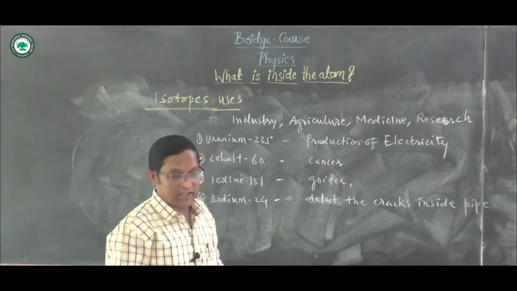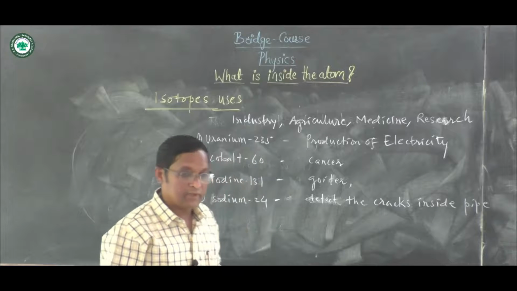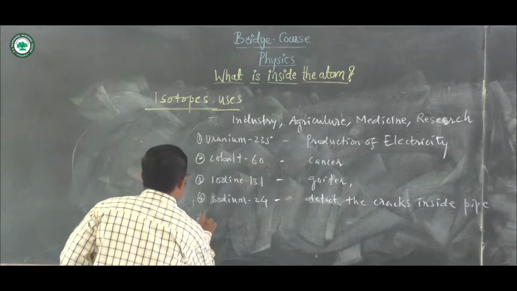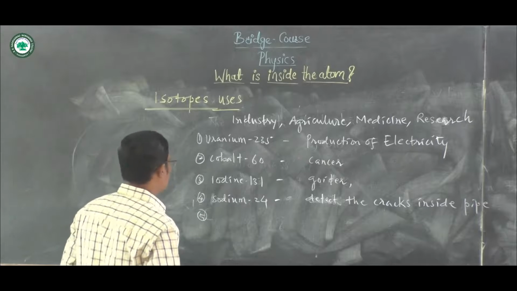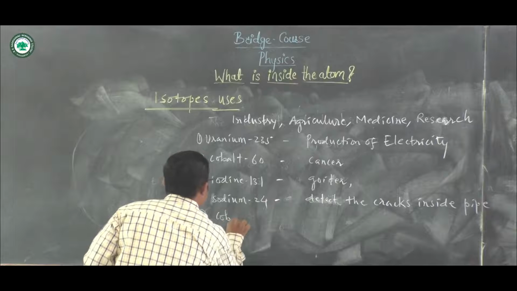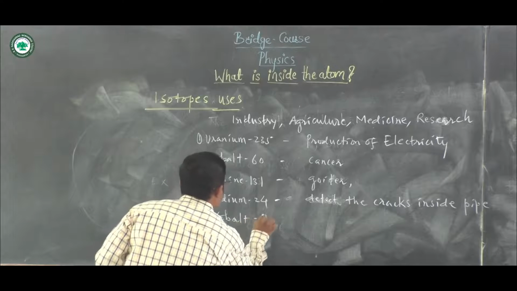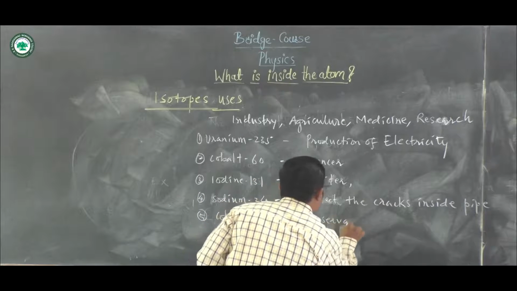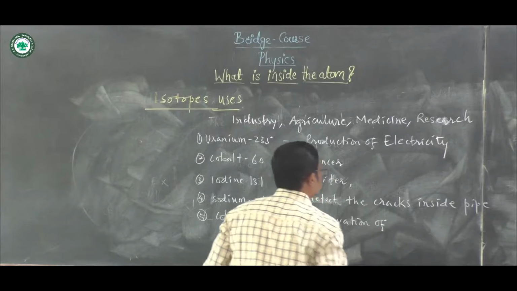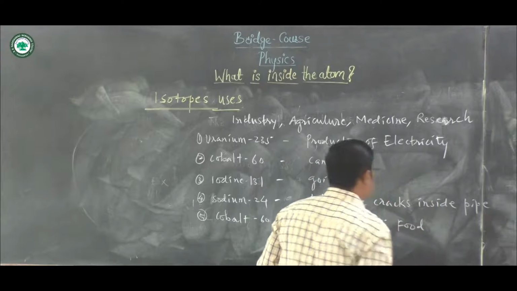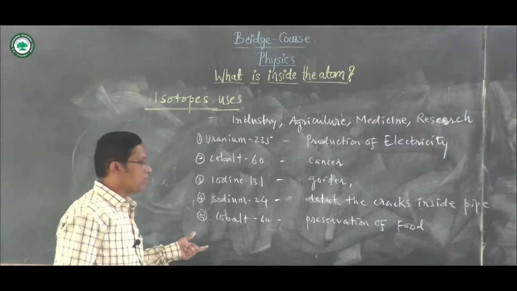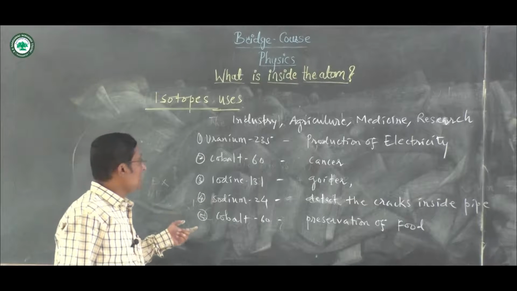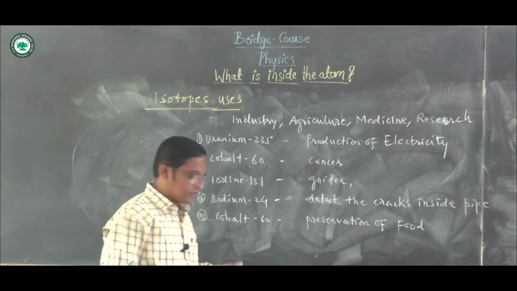from where that bone is cracked, we usually do the X-rays, right? These are nothing but the isotopes. Again, there is another use of this isotope. Cobalt is also used for the preservation of food. Cobalt 60 is used for the preservation of food. To preserve the potatoes, this isotope is used. It is exposed to the radiation of these isotopes. Right. These are the various uses of the isotopes.